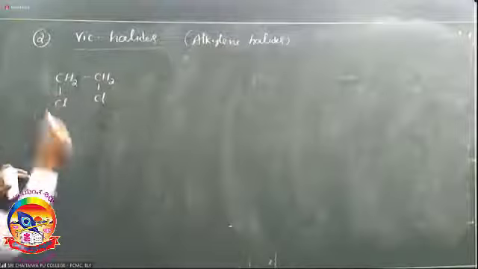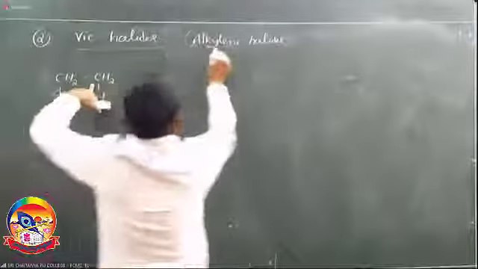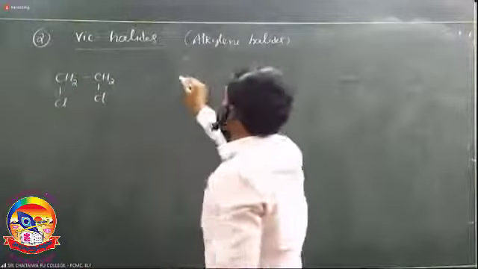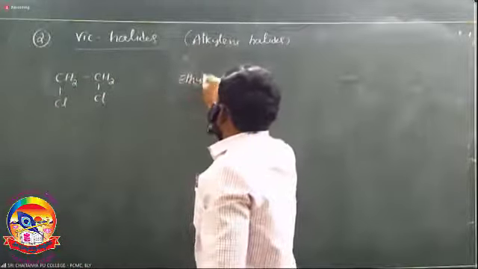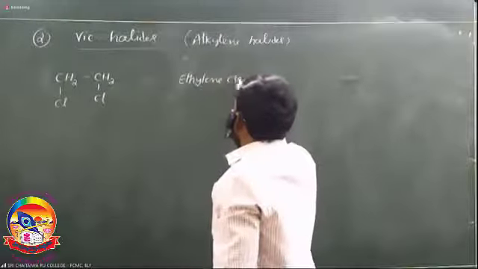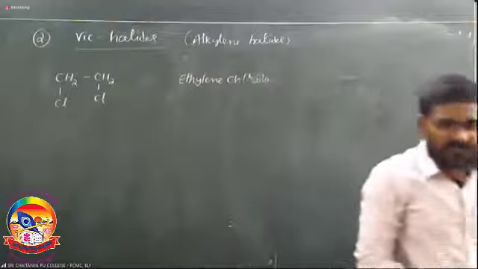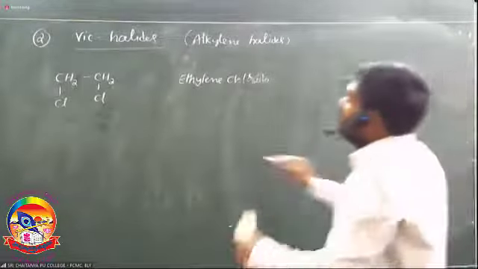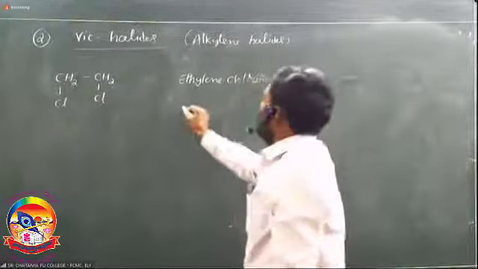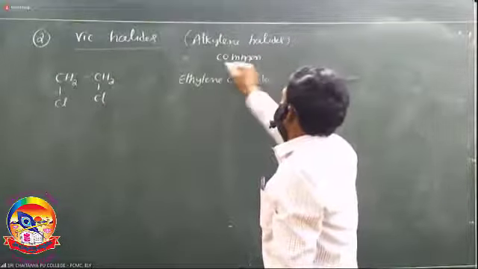So what is the common name? It contains two carbons, so here the alkyl group is eth. So it is called ethylene chloride. What is the IUPAC name of ethylene chloride? This is the common name.